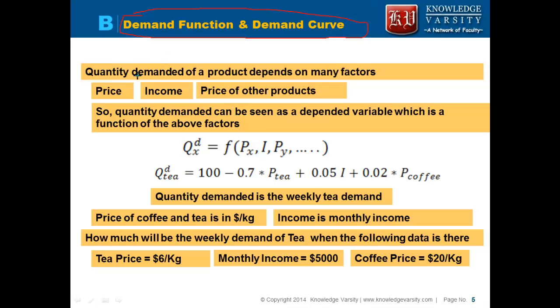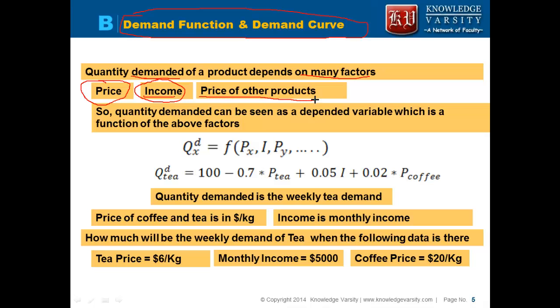The demand is dependent on many factors. One of the factors that readily comes into our mind is the price. Note that the higher the price of a good, the less is the demand. So demand is a function of price. Also income, right? If the income of the people is higher, they would demand more. So it is dependent on income.